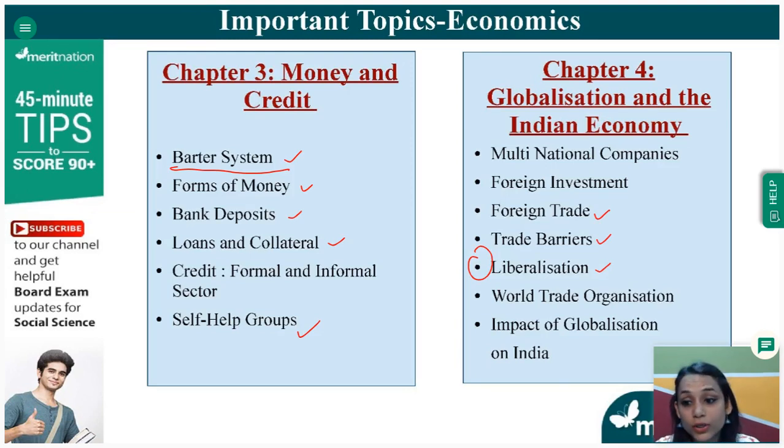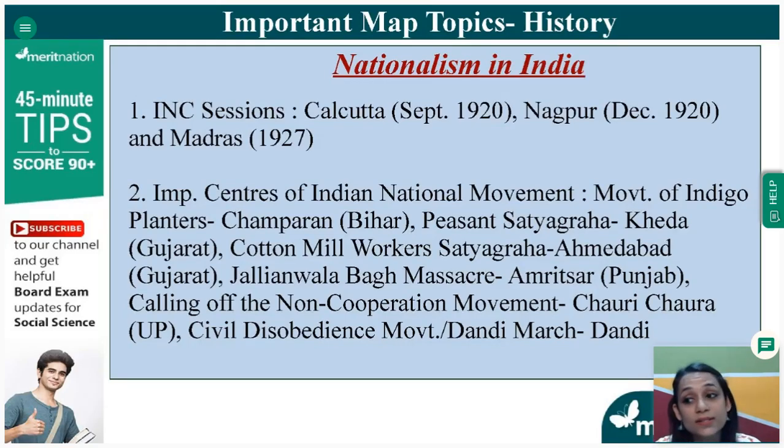When you write about the World Trade Organization or the WTO, you need to start by writing that it is one of the organs of the United Nations that sets up different trade barriers and trade rules for all the countries in foreign trade. And it also expands globalization. So all of these things have to be written. Then the impact of globalization on India is again important. How has it impacted our country is very important. So we have covered all the important topics from each chapter that will come in your boards. अब हम करेंगे important map topics.